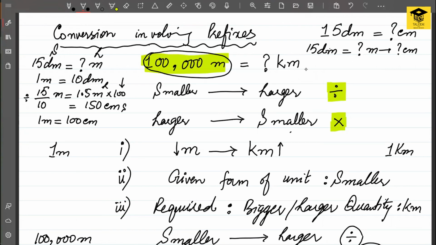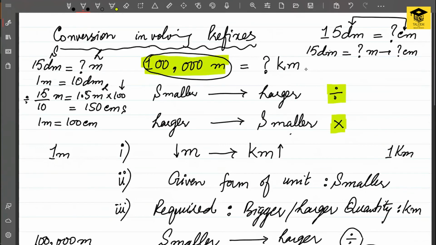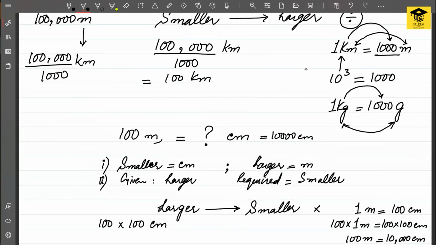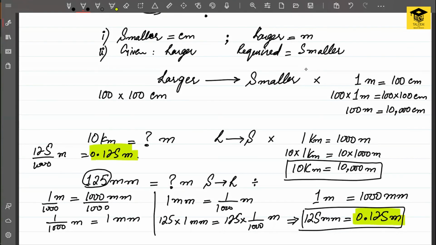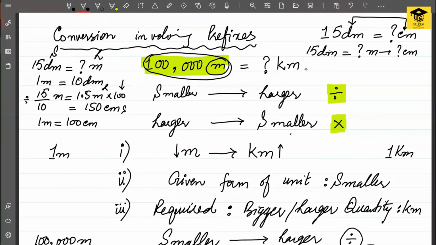So sometimes the conversion involves two steps. Normally there are two steps if both of the units involve some prefix. If one side is not involving any prefix, like meter had no prefix, there was a direct conversion. And in all the other parts, one of the sides did not have any prefix. But if you see there is a prefix on both sides, then normally there will be two steps for conversion.